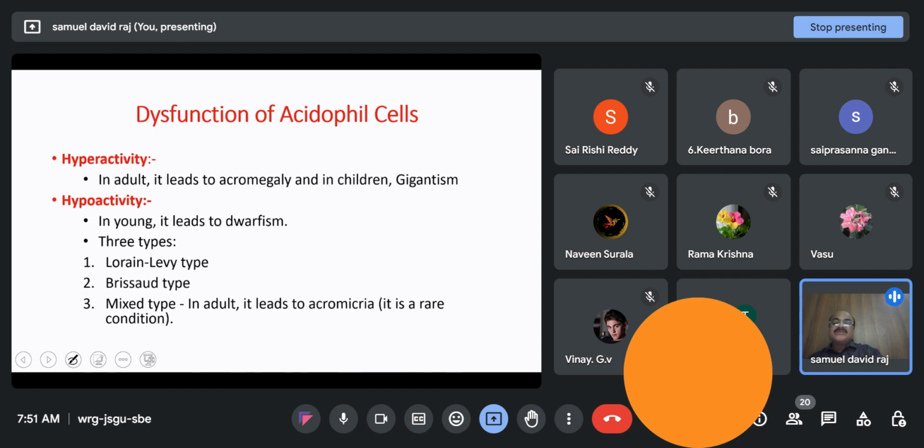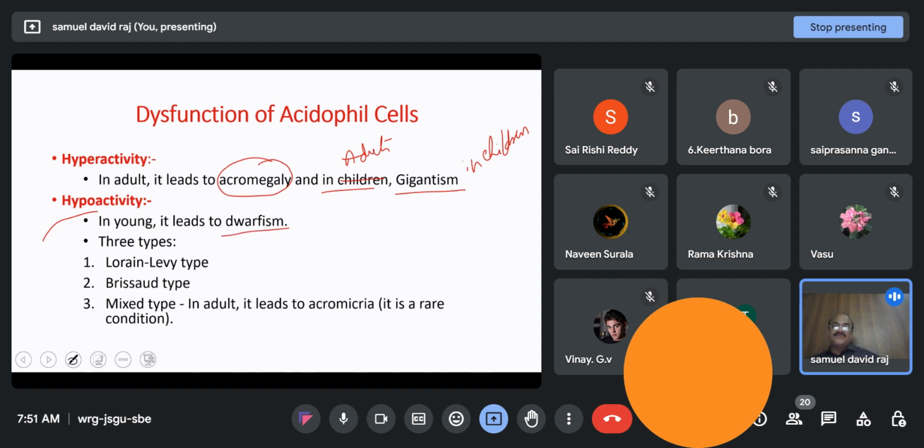Hyperactivity leads to acromegaly in adults and gigantism in children. Write down: hyperactivity of eosinophil cells, or you can say hyperactivity of growth hormone, leads to acromegaly in adults and gigantism in children. Coming to its low secretion, hypoactivity leads to dwarfism.